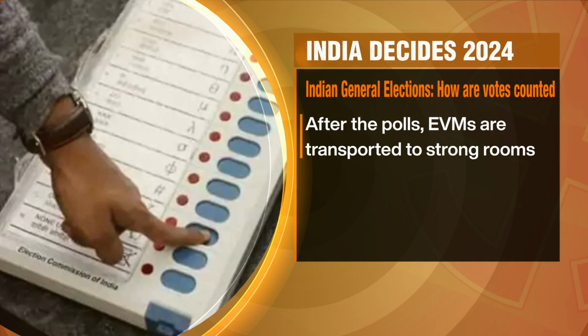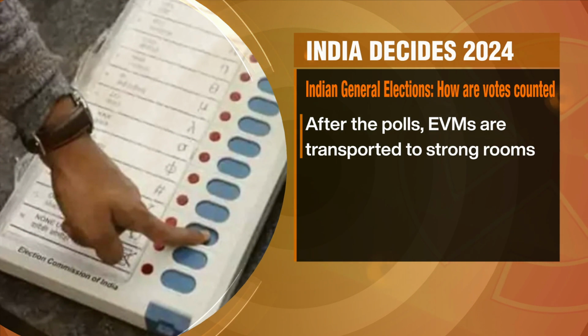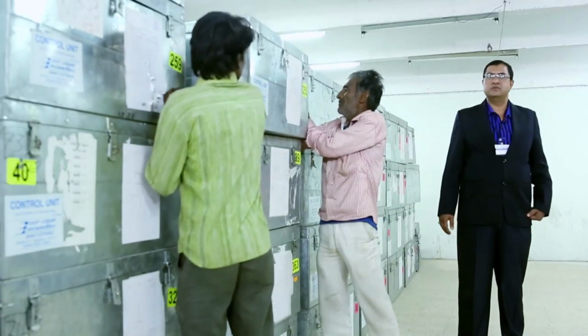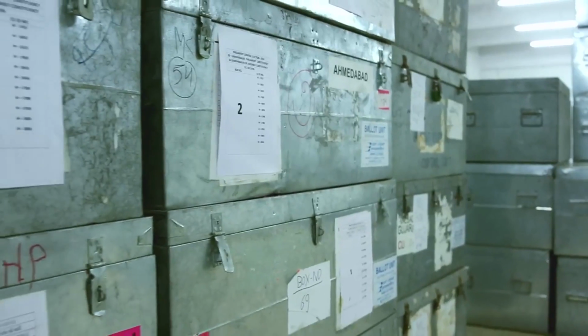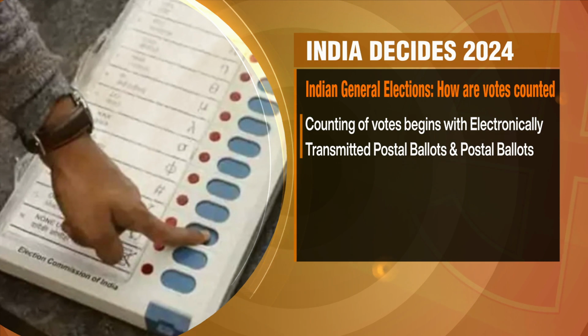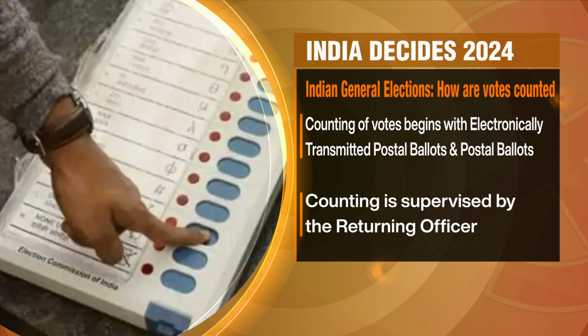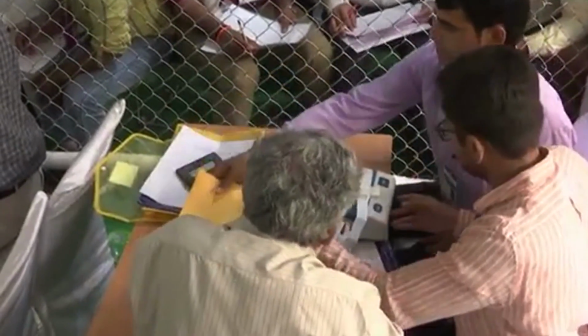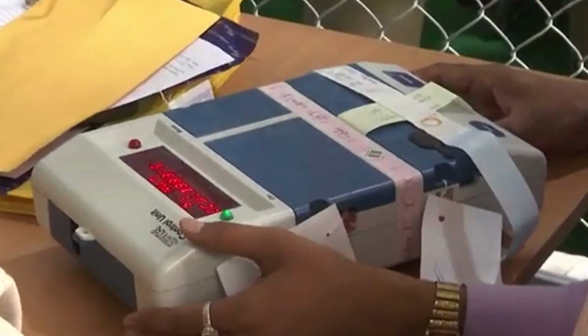After the polls have been conducted, the EVMs are transported under security to strong rooms located on the premises of the counting center. The candidates or their agents are allowed to follow the vehicles carrying the EVMs. Counting of votes begins with electronically transmitted postal ballots and is supervised by the returning officer. Counting of votes captured in EVMs can start 30 minutes after the counting of postal ballots begins.